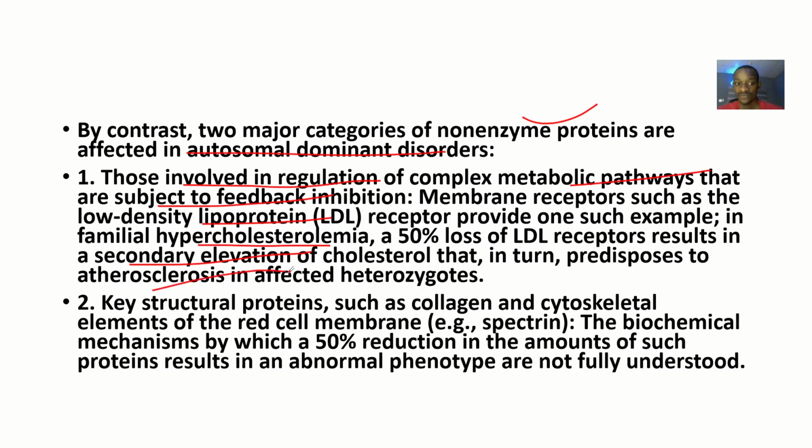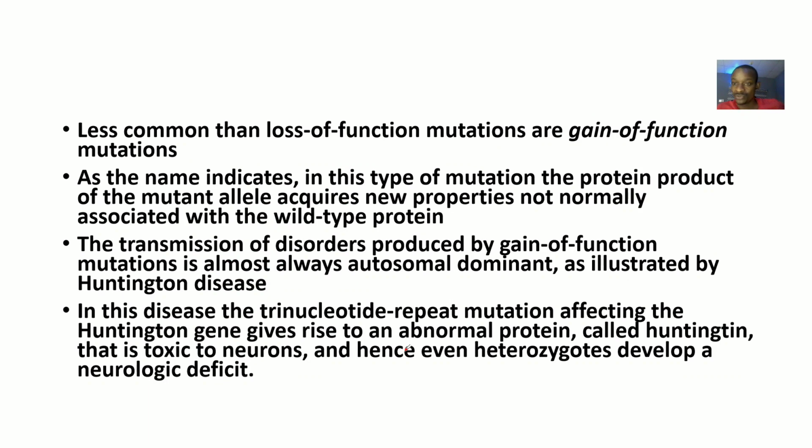In turn, this predisposes the person to developing atherosclerosis, where there's narrowing of blood vessels. Another type of non-enzyme proteins that could be affected are key structural proteins such as collagen and cytoskeletal elements of the red cell membrane, for example spectrin. The biochemical mechanisms by which a 50% reduction in the amount of such proteins results in an abnormal phenotype are not fully understood yet.